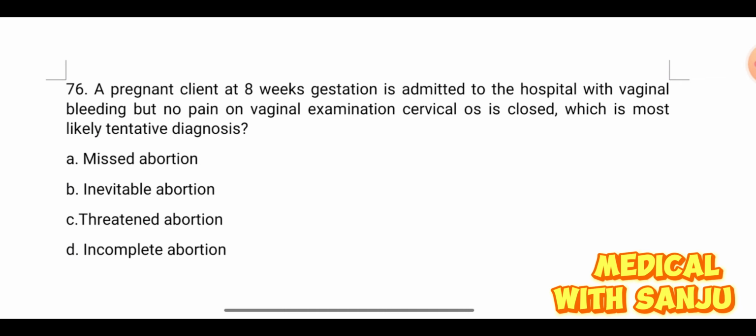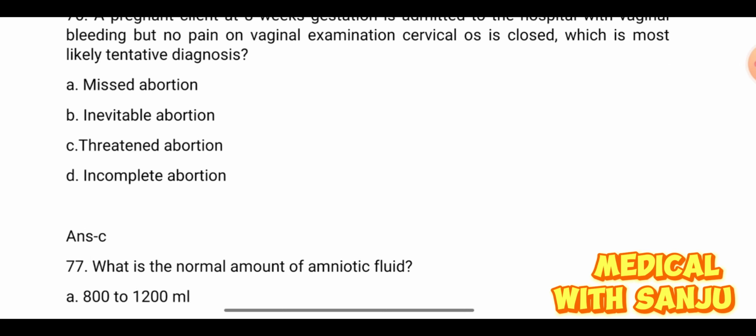In this case, closed cervix, no bleeding or less bleeding, no pain, and OS is closed. And incomplete abortion means when the products of conception are expelled, not completely. Okay, so question number 76 indicates that this is threatened abortion. If there is no pain, no bleeding on vaginal examination, and the OS is closed, this is the indication of threatened abortion. Option C is the right answer.